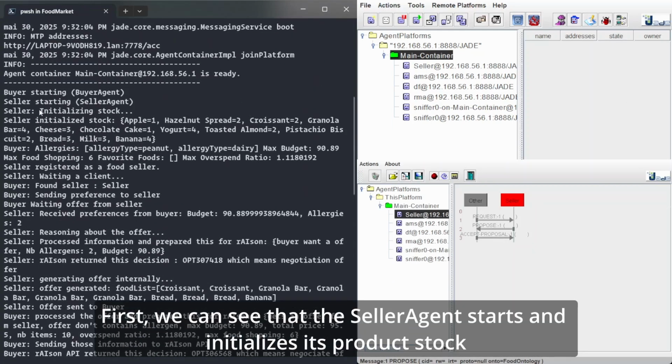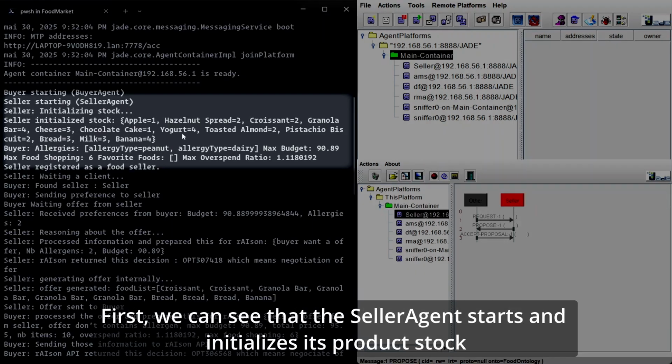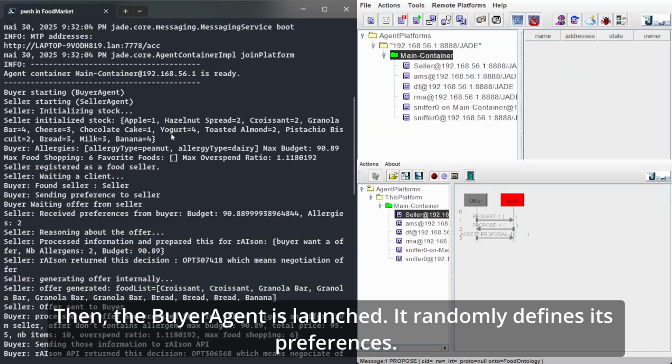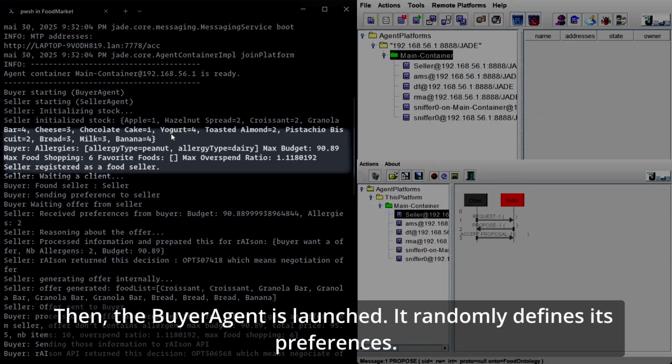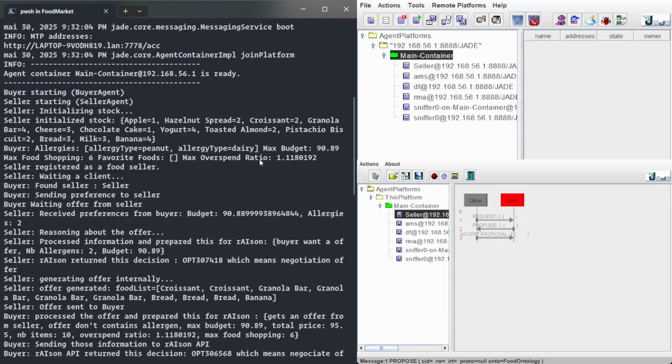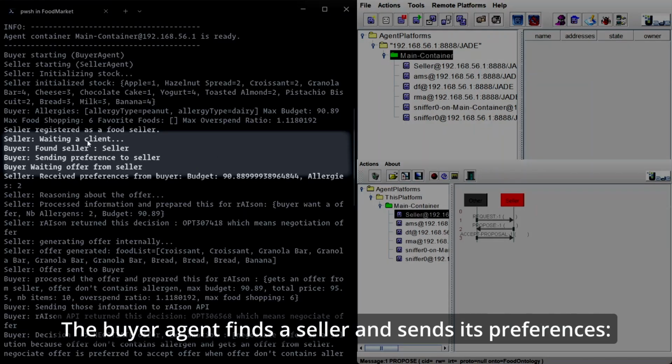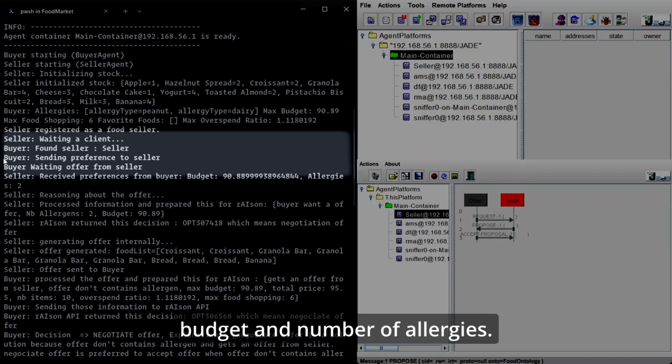First, we can see that the seller agent starts and initializes its product stock. Each product is associated with a quantity. Then, the buyer agent is launched. It randomly defines its preferences. The buyer agent finds a seller and sends its preferences, budget, and number of allergies.